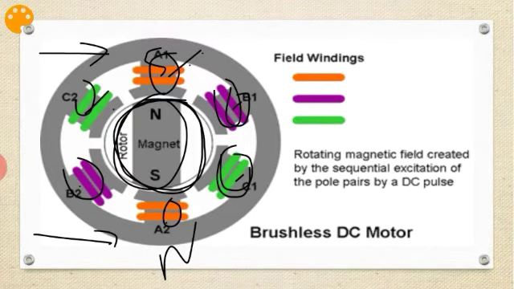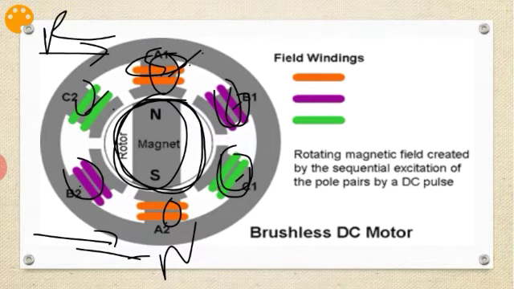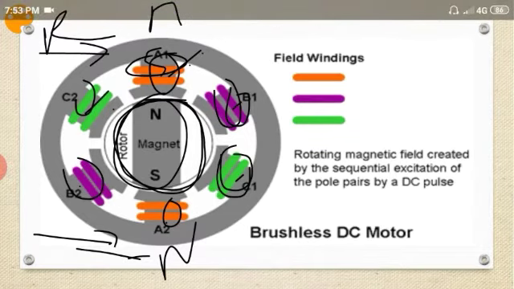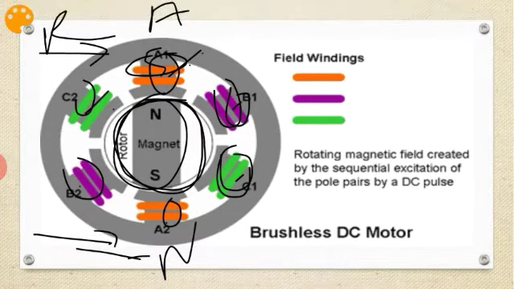Now the excitation will be done in a sequence. In a sequence means what? I remove this excitation A1 and A2, the R phase or A phase we can say. You can use either notation, R or A. So when the R phase is given, the stator winding is excited with poles S and N, here S and here N.